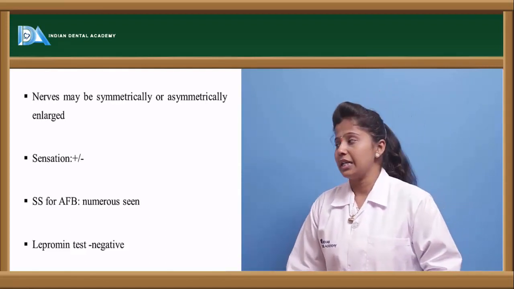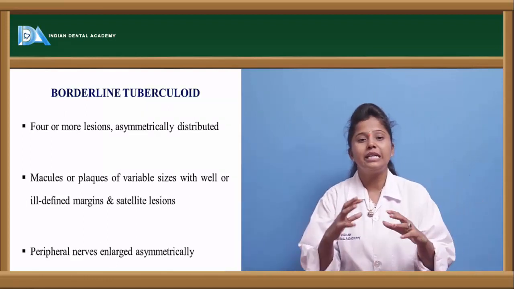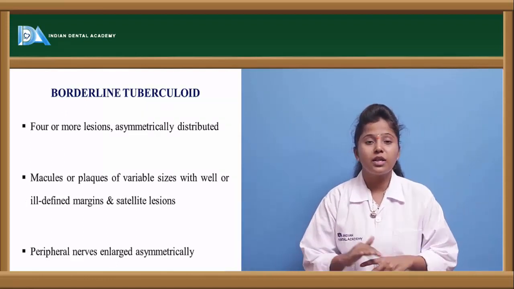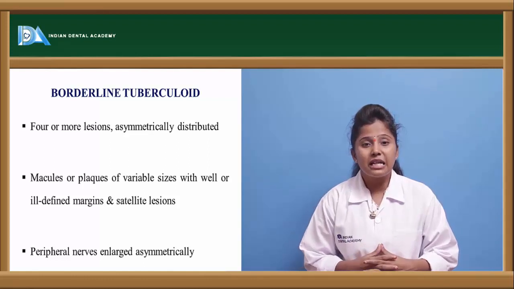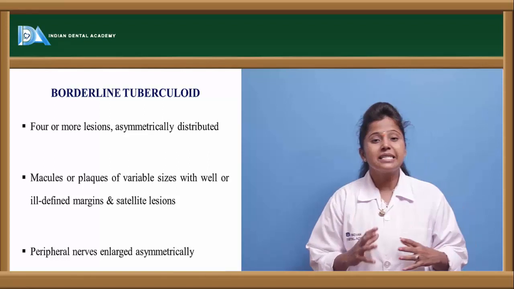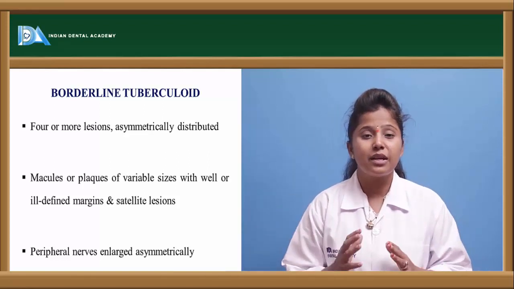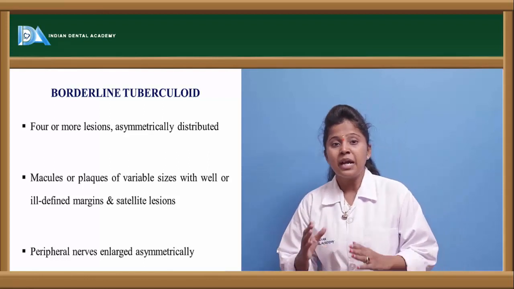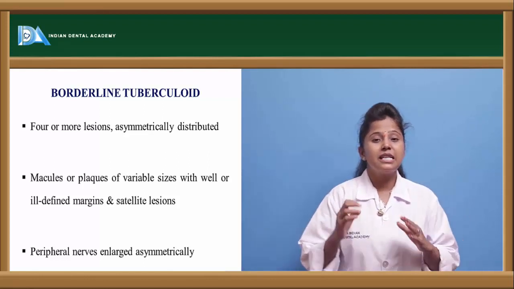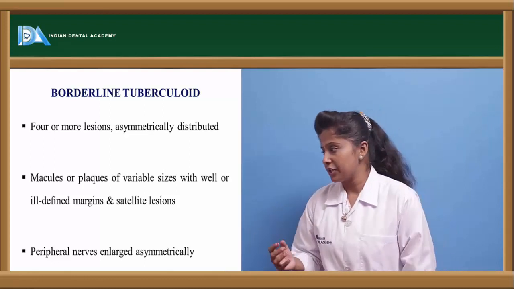Borderline tuberculoid, here also, is a combination of tuberculoid and borderline, where the skin lesions are flat but various skin lesions are present. Many skin lesions are present, and here the nerve enlargement is symmetrical, and the pigmentation observed in the skin lesions is hypopigmentation.